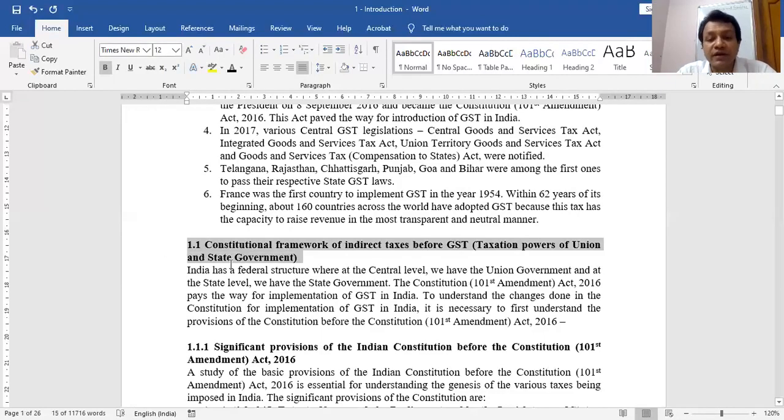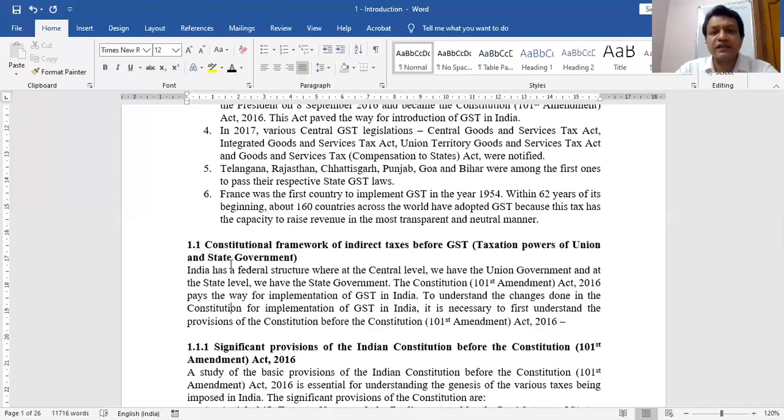Why was there a need to amend the Indian Constitution? India has a federal structure where we have the union government and the state government. Some areas are those where only the union government has the power to make laws. Some areas are those where only the state government has the power to make laws. Some areas are those where the union as well as the state government can frame laws. But in case of any clash, the law made by the union government prevails.